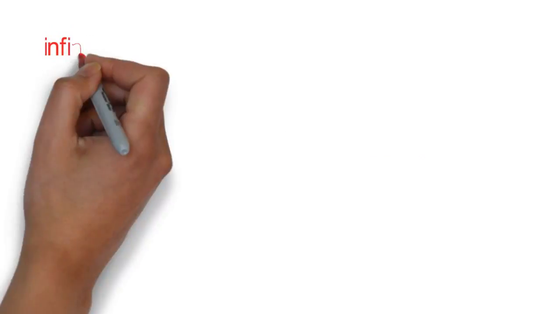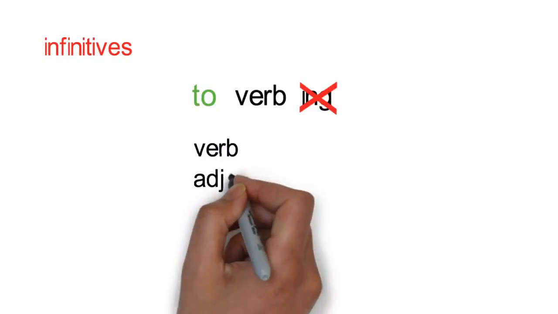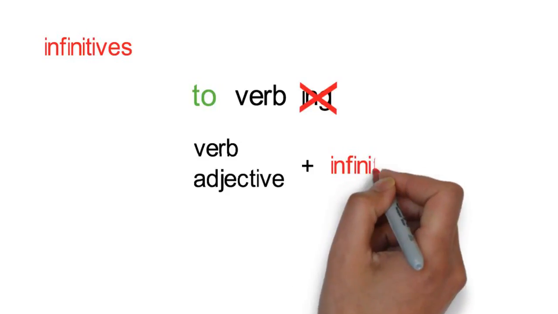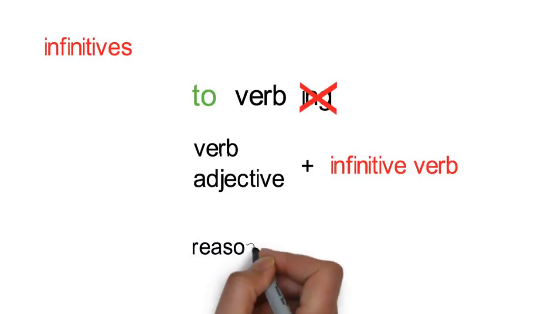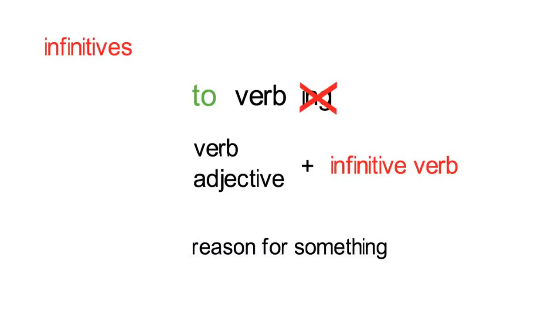Now let's turn our attention to infinitives. Again, infinitives are verbs, but instead of adding ing to the end, we add the word to the beginning. Infinitives can be used after verbs or adjectives, and to give a reason for something.